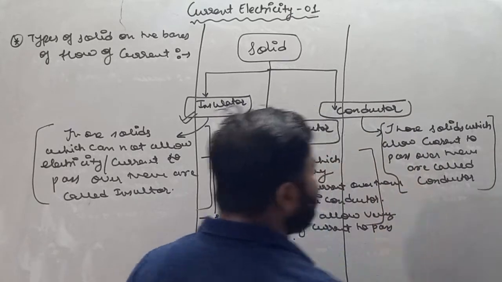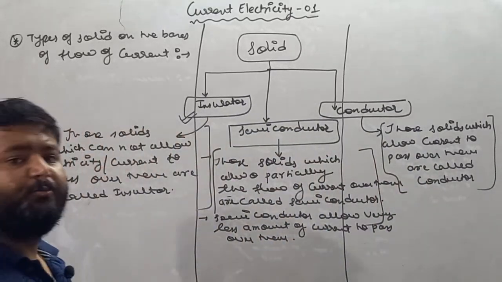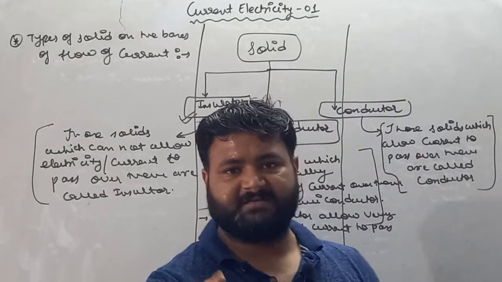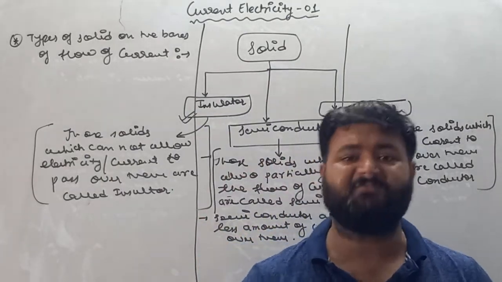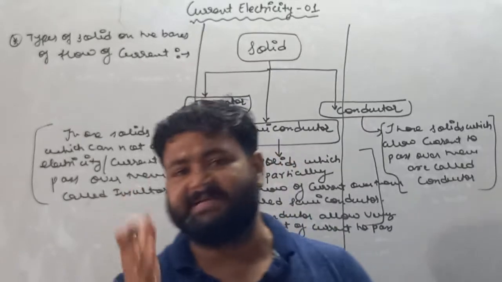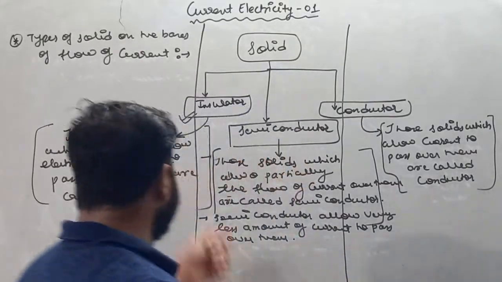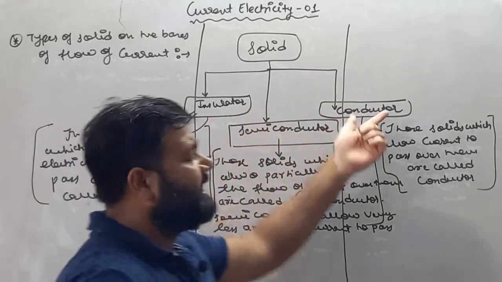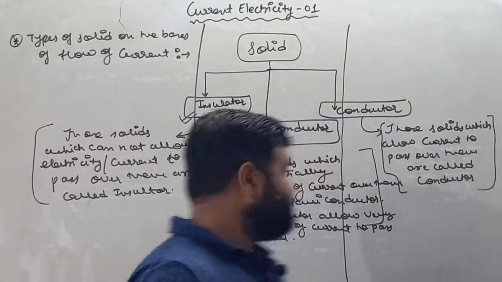Remember, solid on the basis of flow of current is categorized into three types: first insulator, second semiconductor, and third conductor.